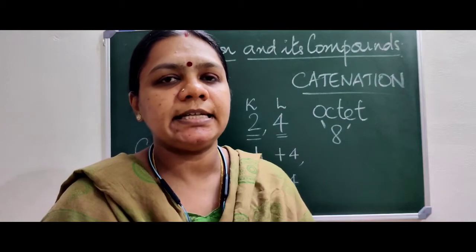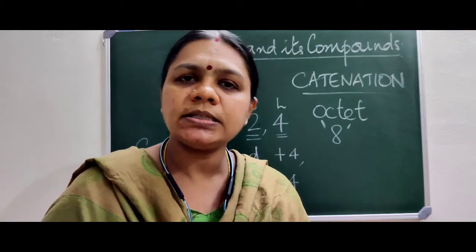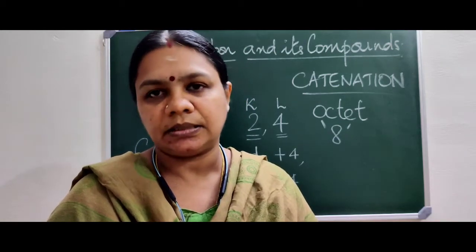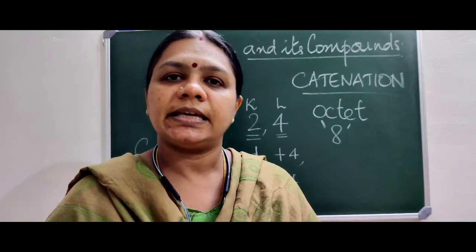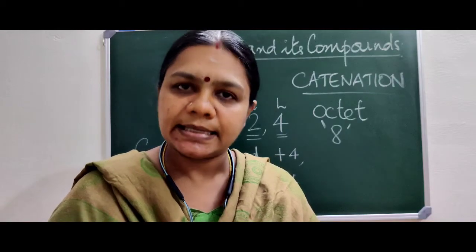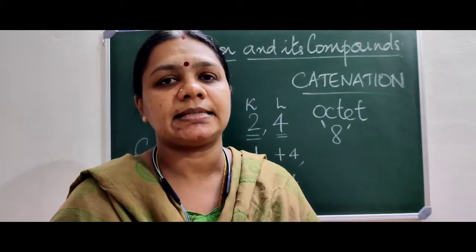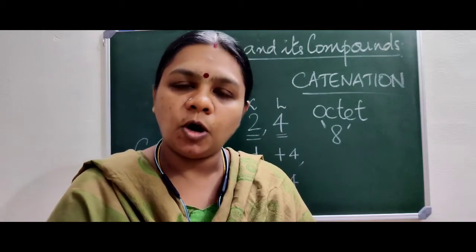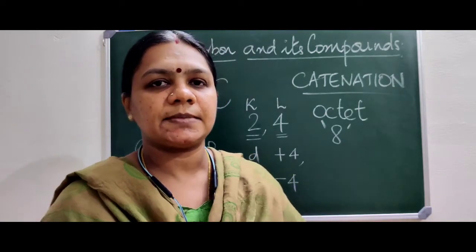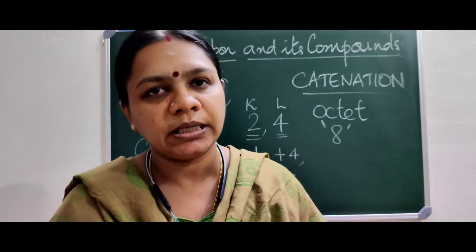Okay, so this catenation property is unique about carbon in forming long chains of carbon atoms which may bear millions of carbon atoms in number. The specific property is not exhibited by any other element of the periodic table because at a time 3 or 4 may combine but not more. But carbon has the tendency to form long carbon chains with millions of carbon atoms. This property is known by the name of catenation, that is very unique to carbon only.